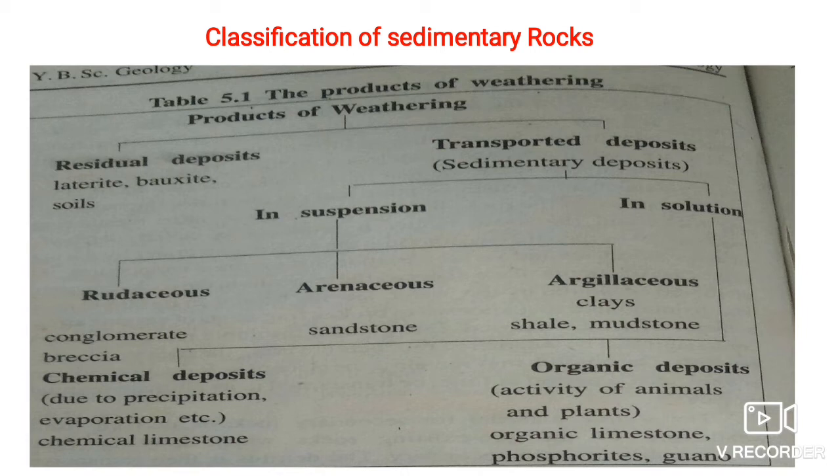So this is the broad classification of sedimentary rocks: products of weathering, transported and non-transported or residual deposits. The examples of residual deposits are laterite and bauxite. Transported deposits again have two categories: in suspension and in solution. In suspension have three categories: rudaceous, arenaceous, argillaceous. Rudaceous rocks are conglomerate and breccia. Arenaceous are sandstone, and argillaceous are shale and mudstone. So today we are going to learn rudaceous deposits or rudaceous rocks, conglomerate and breccia.